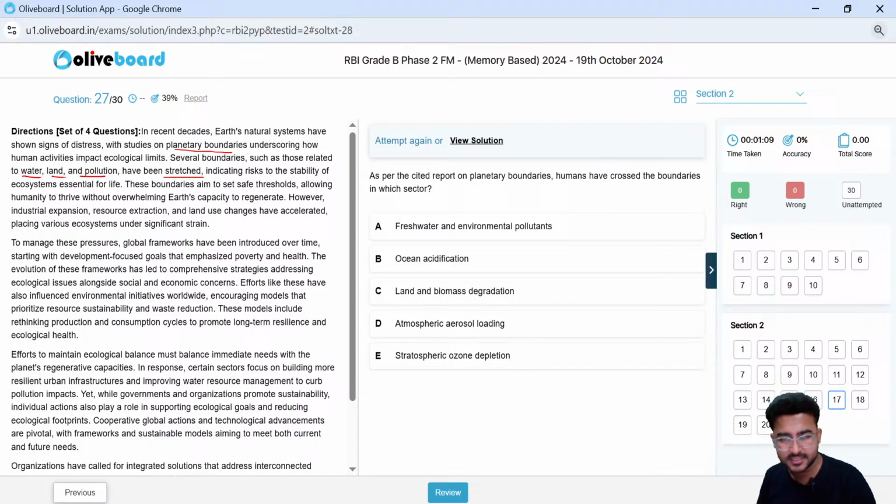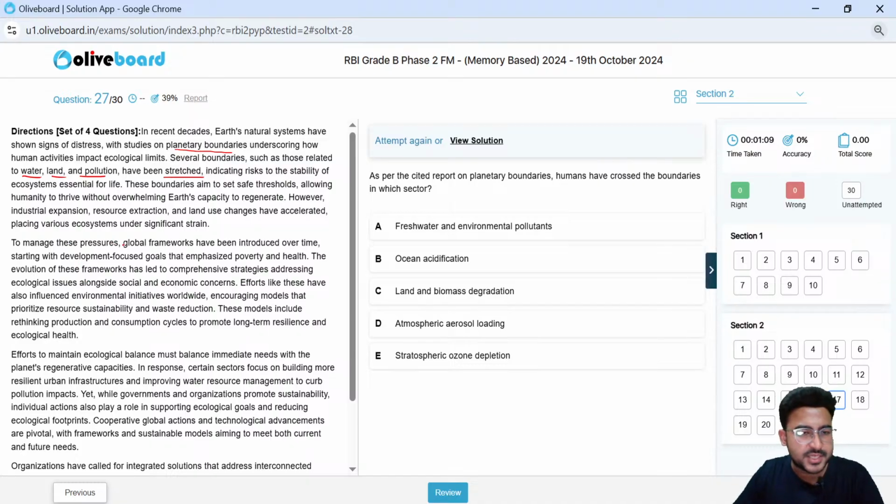So one thing I can understand is they are consuming your time. The paragraph is a bit lengthy. Definitely the aim is to consume your time, right? So these kind of questions I will advise you to please attempt at the last, if you have time. There can be chances that you will be reading the entire paragraph and you are not getting any kind of hint. So the aim was to eliminate you by time, right?